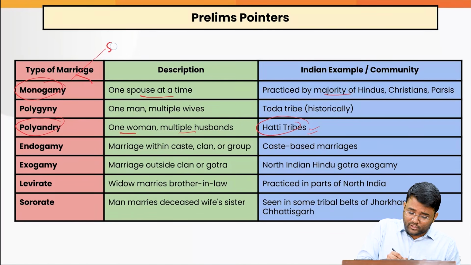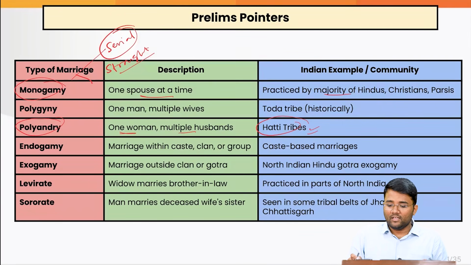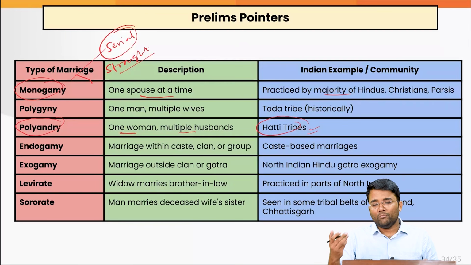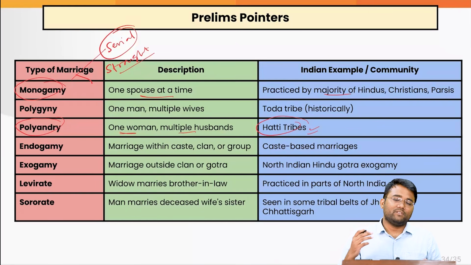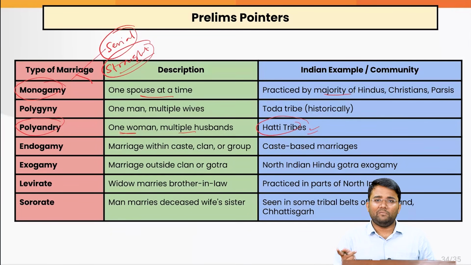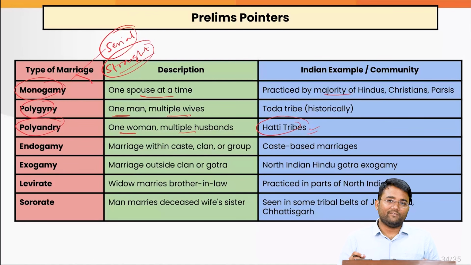Again, it can be categorized into serial monogamy and straight monogamy or non-serial monogamy. Serial monogamy means that under this, the spouse is permitted to marry anyone else after the death of the spouse, whereas in straight monogamy it is one spouse for a lifetime. Even after the death of the spouse, the person is not permitted to marry someone else. Then we have polygyny, where one man has multiple wives, or one man marries more than one woman. It is generally practiced in the Toda tribe historically.